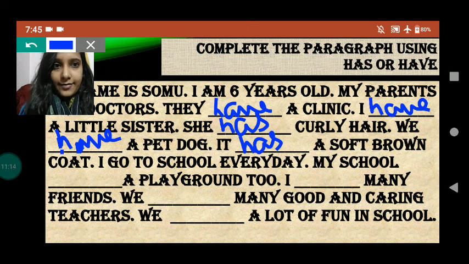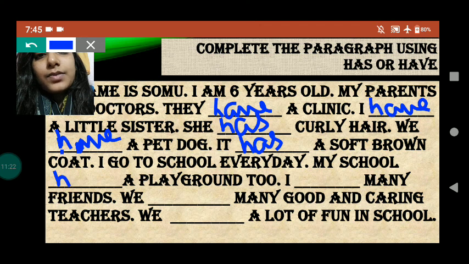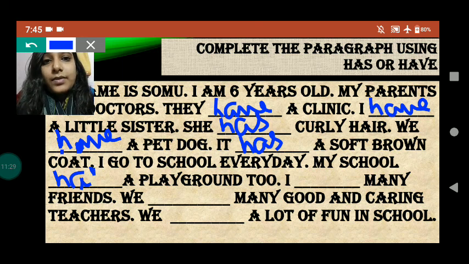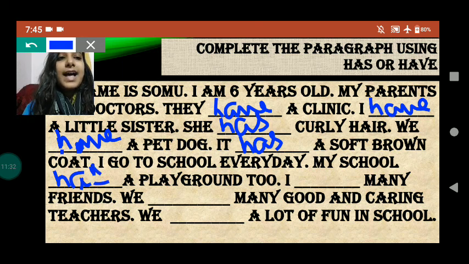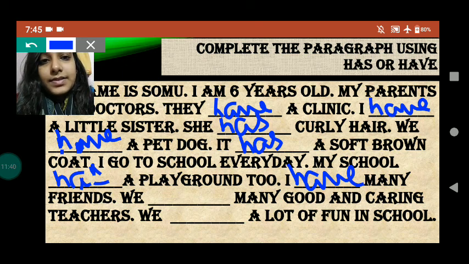I go to school every day. My school dash a playground. My school, when we are talking about only one school, right? So we will use has. My school has a playground. Okay. Now, next is I dash many friends. I have many friends. H-A-V-E. I have many friends. Okay.